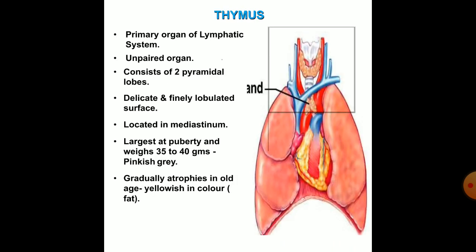Thymus, the primary organ of the lymphatic system. It is an unpaired organ. It consists of two pyramidal lobes. It has a delicate and finely lobulated surface. It is located in the mediastinum, largest at puberty, and weighs about 35 to 40 grams. It is pinkish grey in color, and gradually atrophies in old age, becoming yellowish in color.